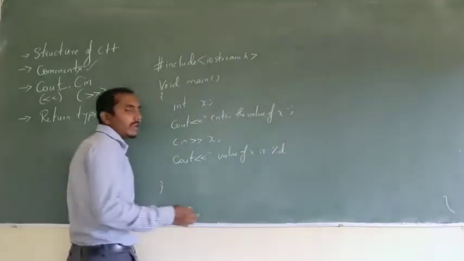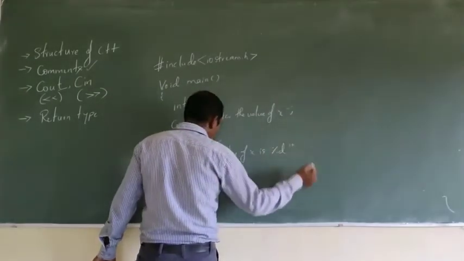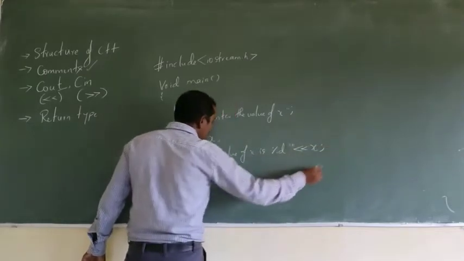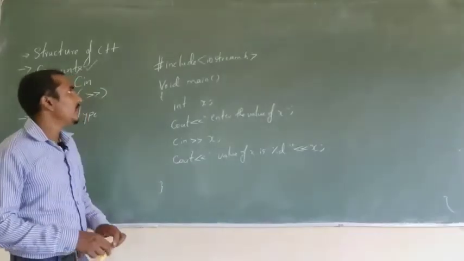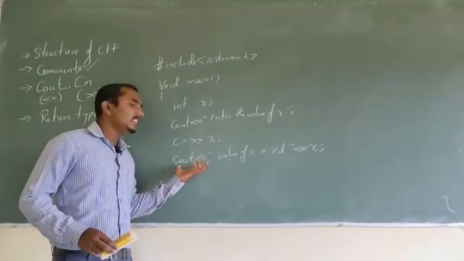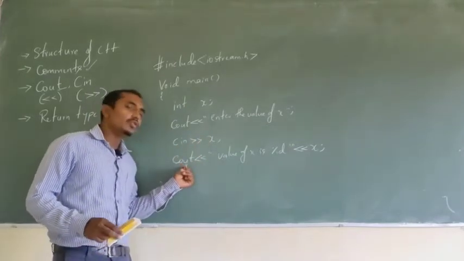If you want, you can write x there only. So this is how you write your C++ program for just reading some input. We use cin for reading input, and for writing some output onto the display, we use the cout statement.